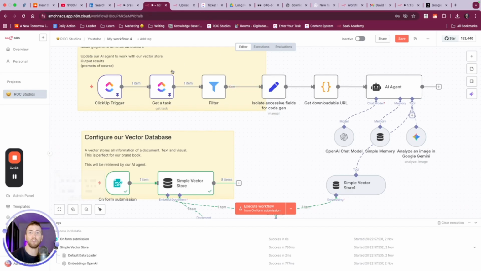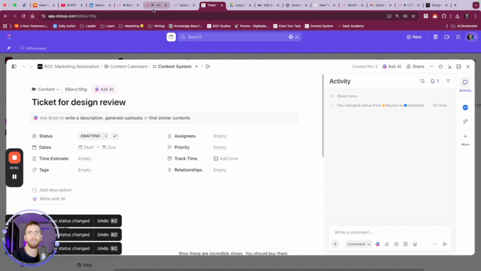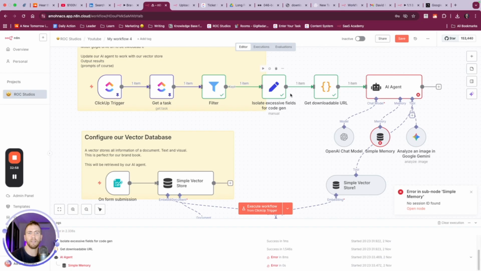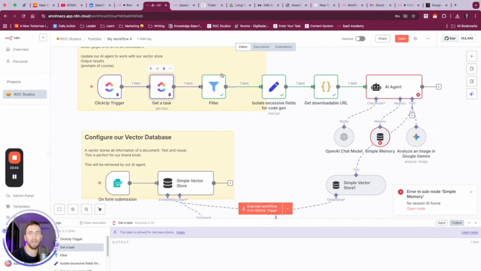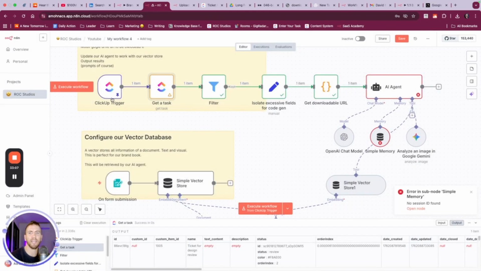So now what we want to do is work through the entire flow from our ClickUp point of view. So let's go to our ClickUp here. It's already in review. Let's bump this back, not to published, but to not generate, but to drafting. And it's not live yet, so it'll just kind of spin and wait for us. Okay, that didn't work because we had these pinned. And then it looked like we got a subnode error, so let's look at that in a second.